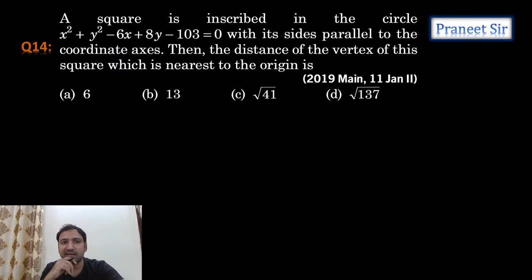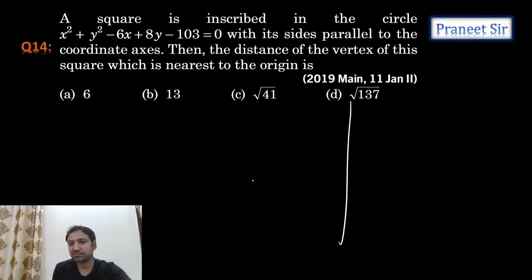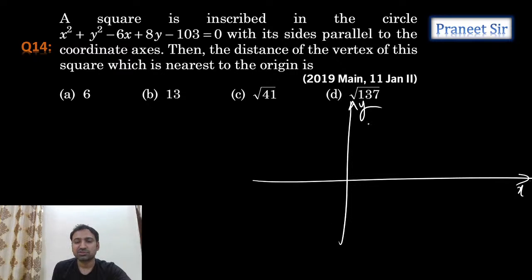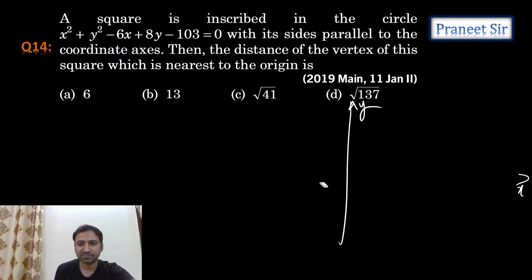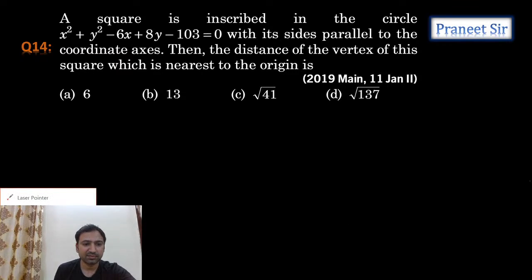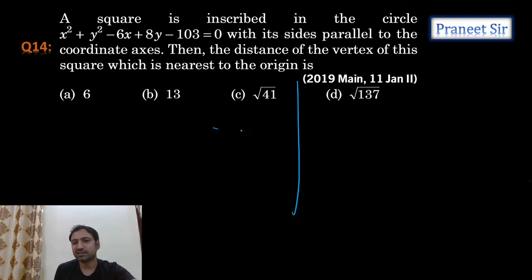A square is inscribed in the circle with its sides parallel to the coordinate axes, then find the distance of the vertex of this square which is nearest to the origin. Okay, let's make the diagram. This is the x-axis and y-axis. So the center is in which quadrant? The center is in the fourth quadrant. So let's make the diagram this way.